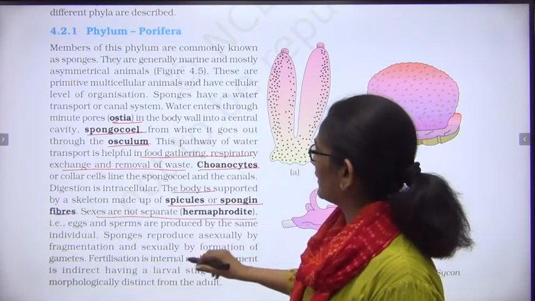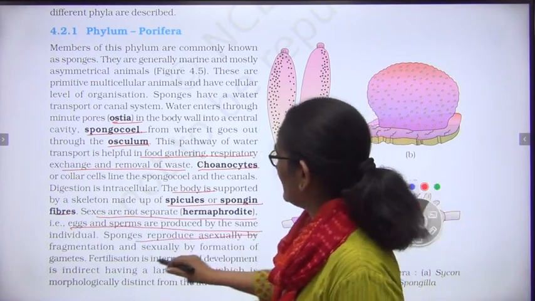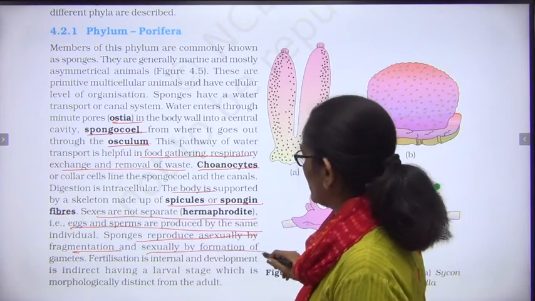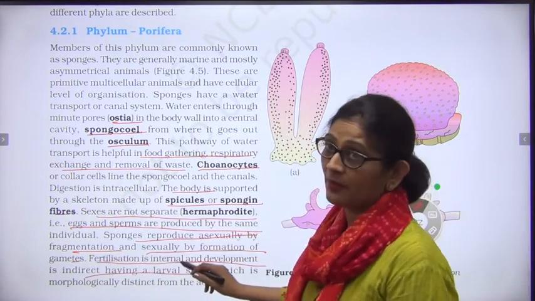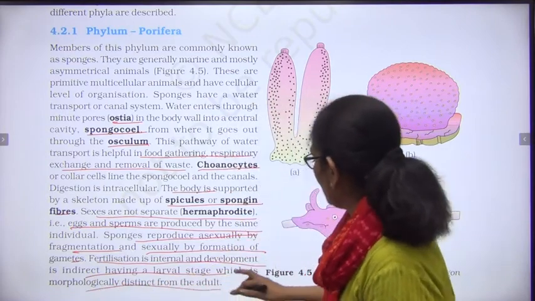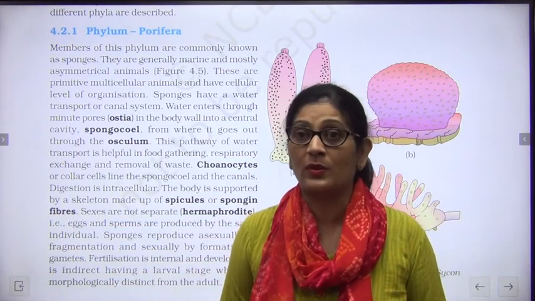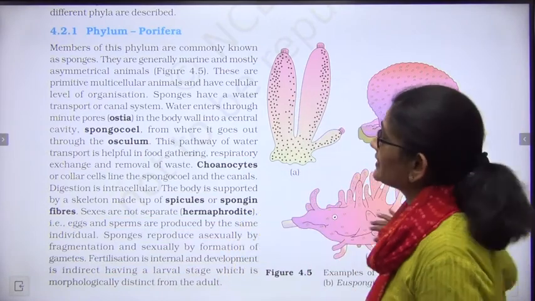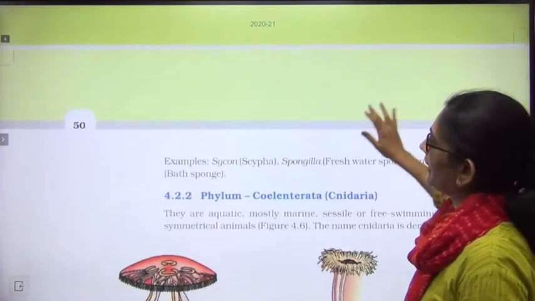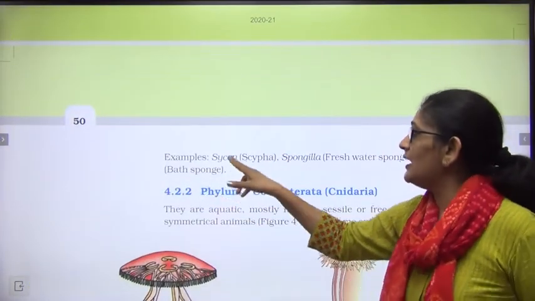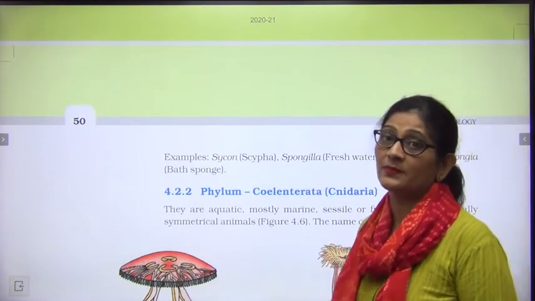Sexes are not separate, they are hermaphrodite. Eggs and sperms are produced by the same individual. They reproduce asexually by fragmentation, sexually by formation of gametes. Fertilization is internal. Development is indirect. The name of the larva is not given here, okay, but the larva is different from the adult. How? Because the larva is free swimming and ciliated, while the adult is sessile. Then these are the three diagrams, and these are the examples at page 50. So that was page 49. Sycon, also known as Scypha, Spongilla the freshwater sponge, and Euspongia the bath sponge.